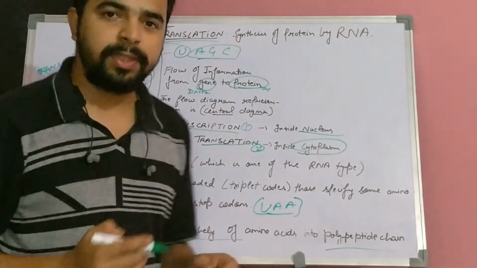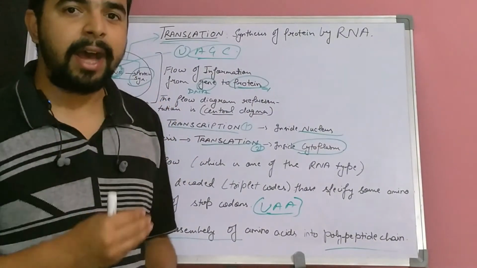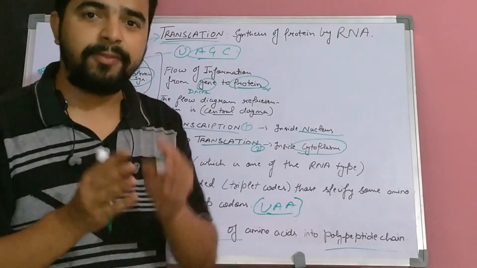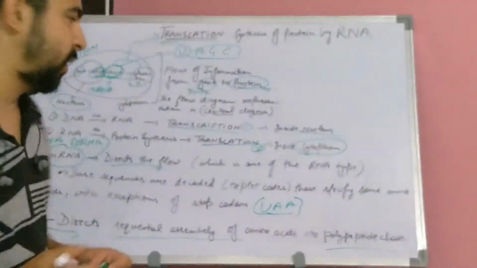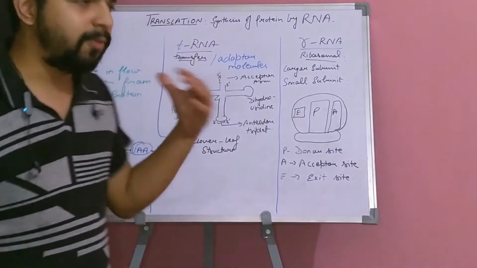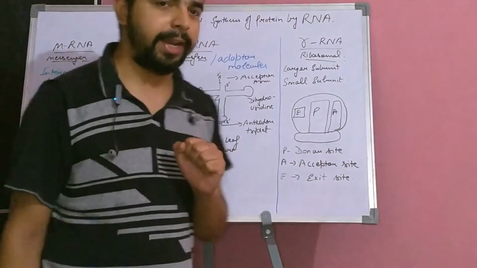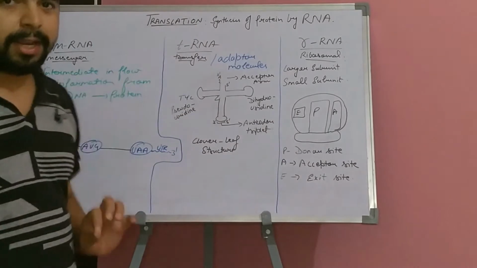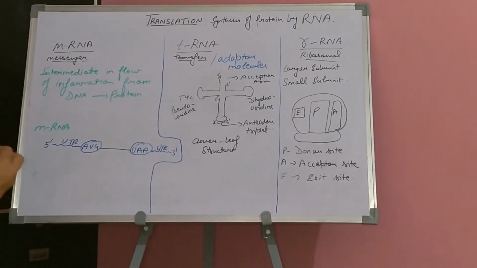We are going to see here about each of the mRNA, tRNA and rRNA, and we will see what the differences are and how they are important for the translation process. Now we will see the different types of RNA, which are messenger RNA, transfer RNA and ribosomal RNA, and how they are associated with each other for the protein synthesis process. So let's start with mRNA, which is messenger RNA.